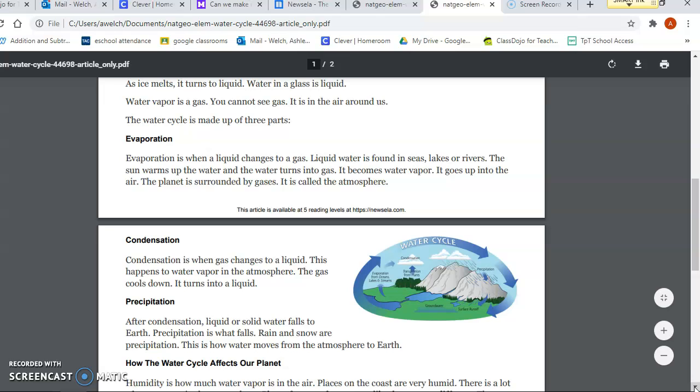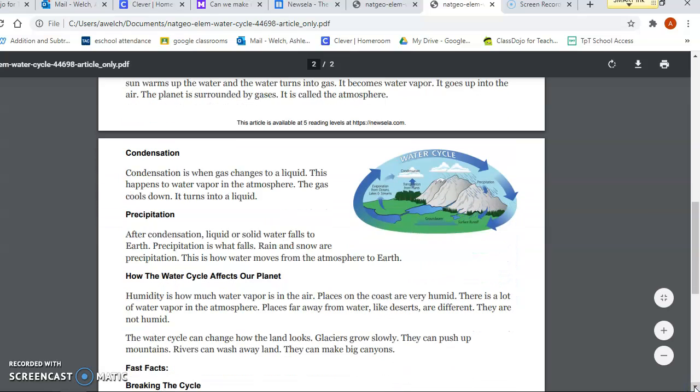Condensation. Condensation is when gas changes to a liquid. This happens to water vapor in the atmosphere. The gas cools down. It turns into a liquid. Precipitation. After condensation, liquid or solid water falls to Earth. Precipitation is what falls. Rain and snow are precipitation. This is how water moves from the atmosphere to Earth.